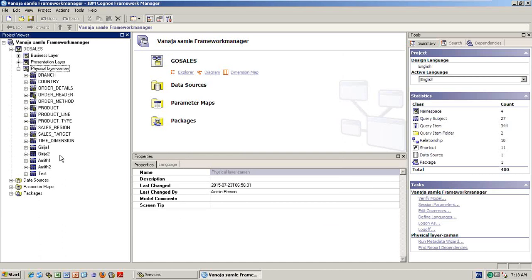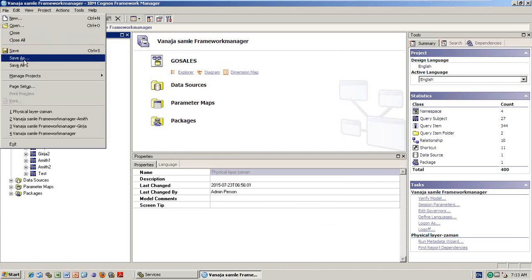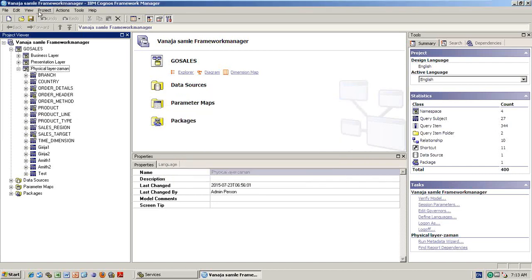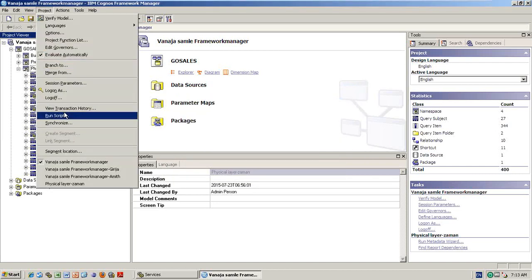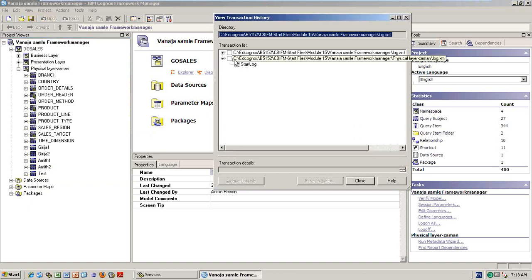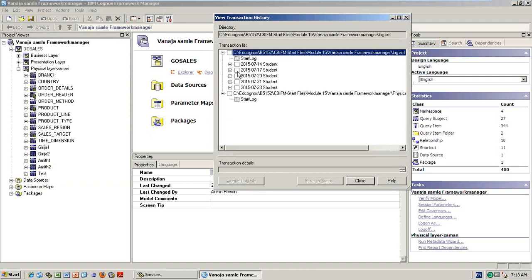So what you need to do every day whenever you are doing work, you save the CPF file, save as .cpf file, and also go to project and view transaction history for that day. So for example, on the 23rd we are doing something, you just go like this and save as a script.